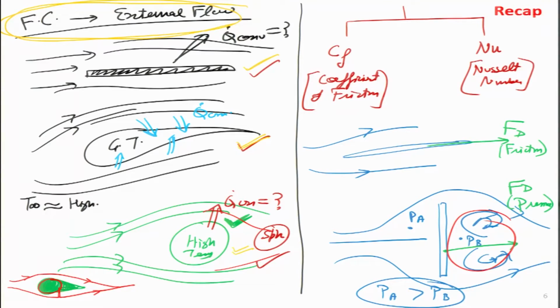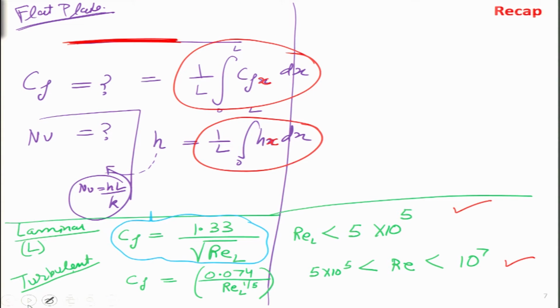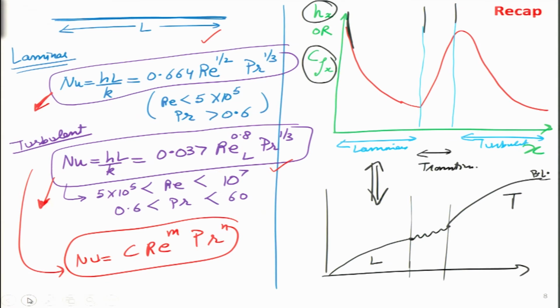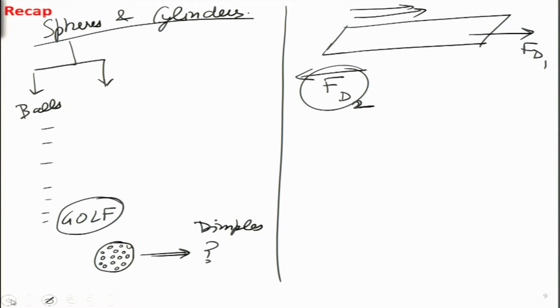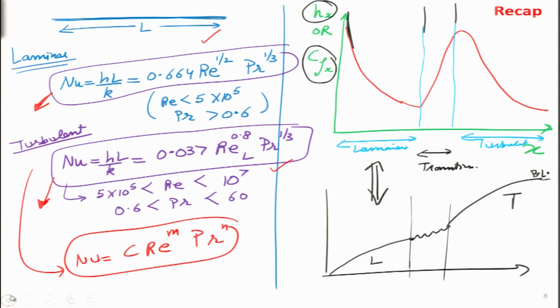Then we looked at the effects of drag coefficient, and we had looked at their primarily two components. One is the friction component and the other one is the pressure component. Then we developed these relations for flat plate, and we looked at the average values of Cf for both laminar as well as the turbulent case. So, Cf, if we remember, is the coefficient of friction, and similar analysis we did for heat transfer coefficient as well. So, we discussed the heat transfer coefficient for laminar and the turbulent case.